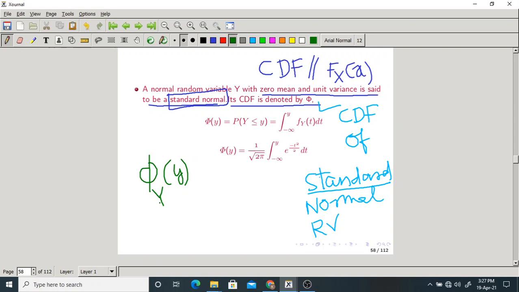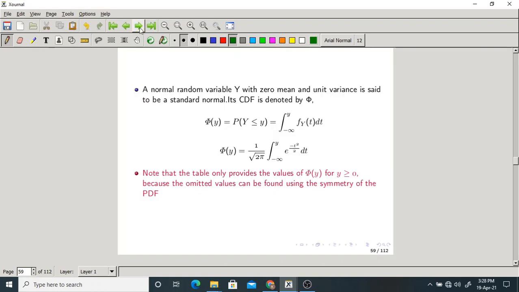Now, what is the CDF definition? Phi of y is the integration from minus infinity to y of phi of t dt. That is phi of y equal to 1 by root 2 pi, integral from minus infinity to y, e power minus t square by 2 dt. Here there is one important thing to be remembered: note that the table only provides the values of this CDF.